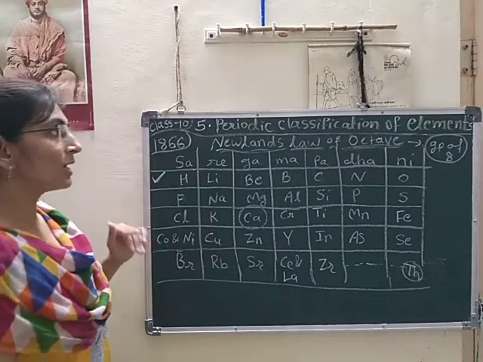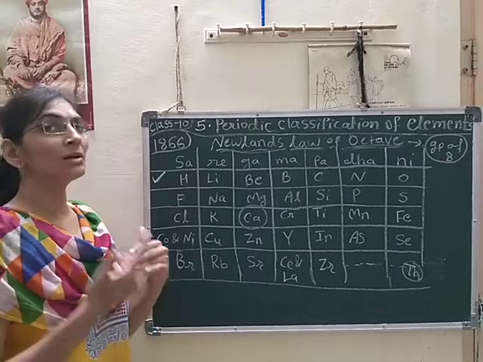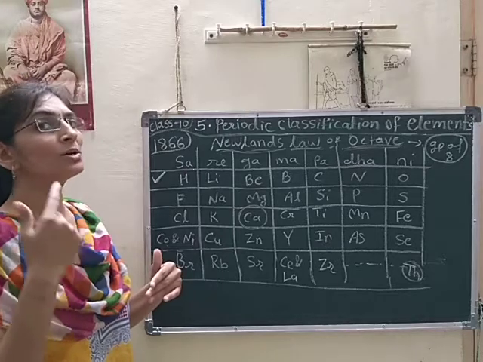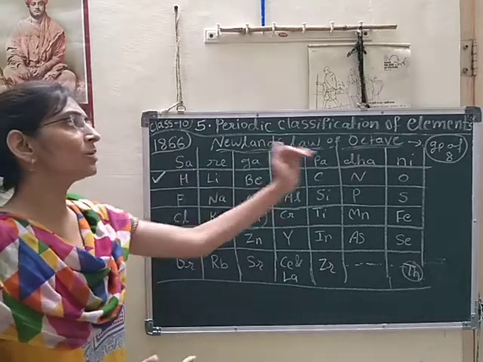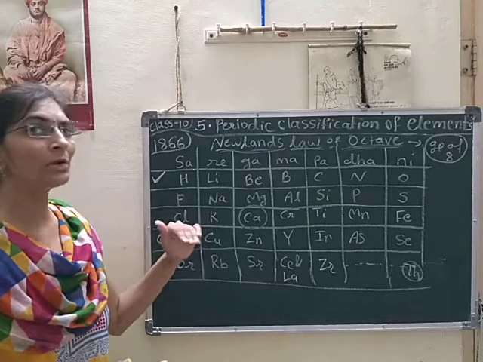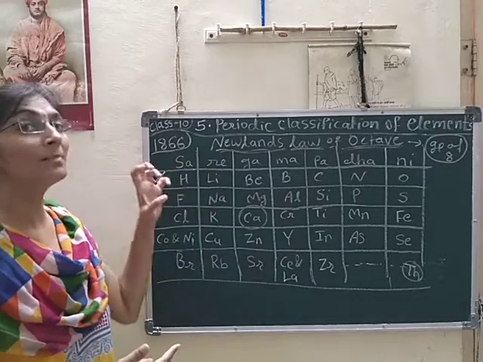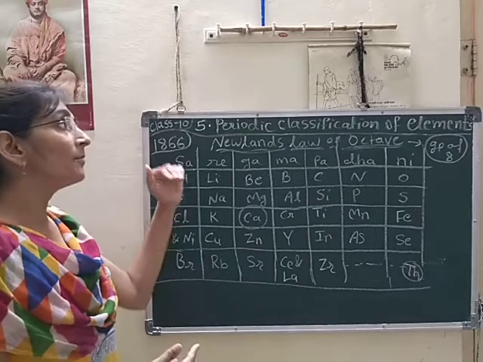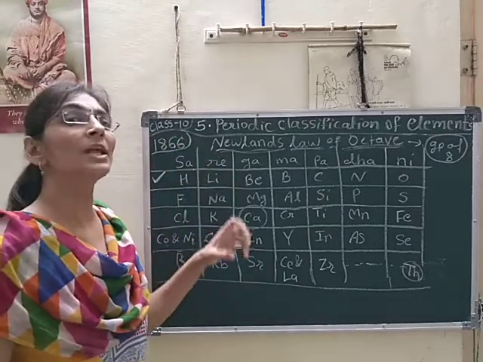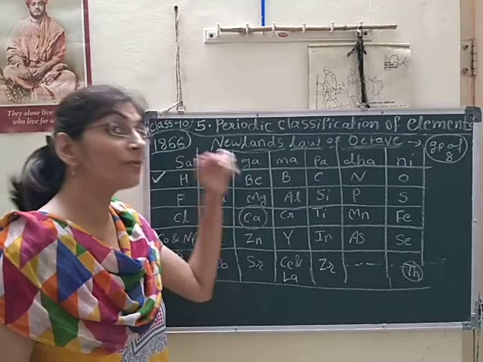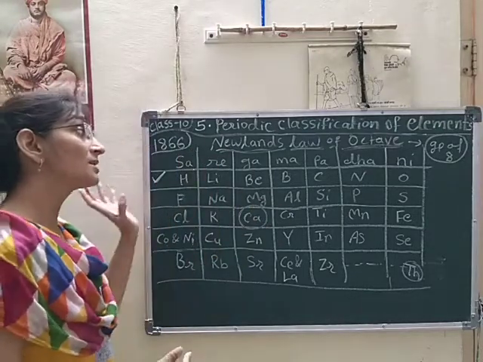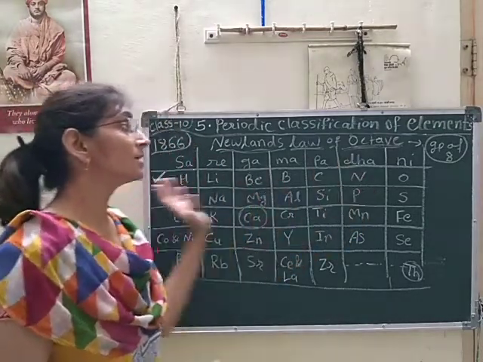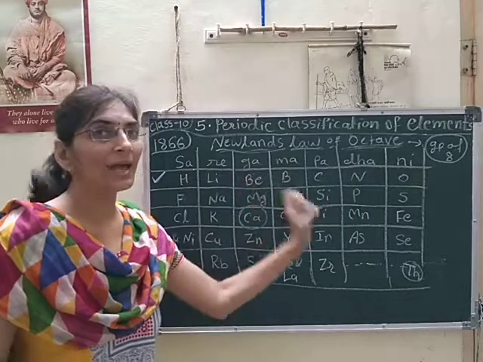In our next lecture we will see Mendeleev's periodic table. This Newland's law of octave was a failure because of its drawbacks, we know that now. But still that theory and that periodic table were very important. Why? Because he considered the increasing order of atomic mass of the elements.